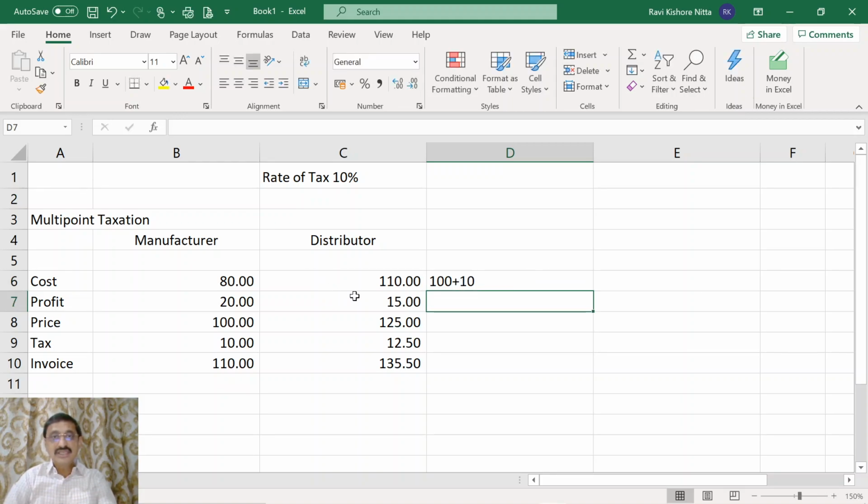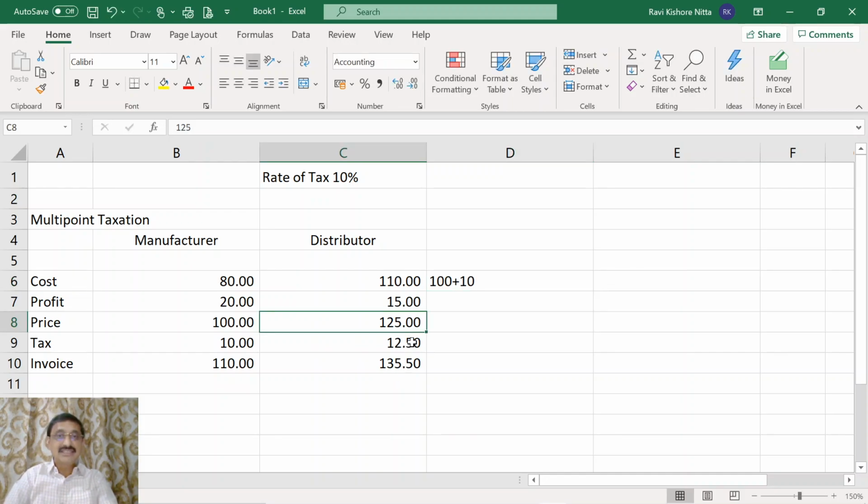So in this 110 rupees, there is a tax of 10 rupees. So he has added a profit of 15. He is selling for 125. It implies that the 125 rupees contain this 10 rupees also.